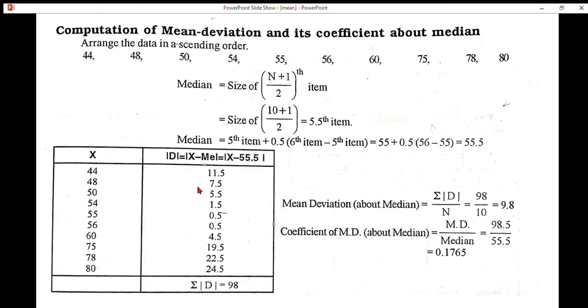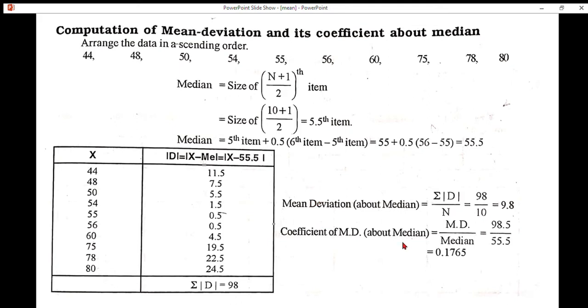That is, all the deviations are assumed as positive. Next case, x value 48 minus median value 55.5, so that we get 7.5. The same way, x value 50, median value 55.5, so that if we subtract the values, we get 5.5. Summation of all these values, that is summation modulus d is equal to 98.